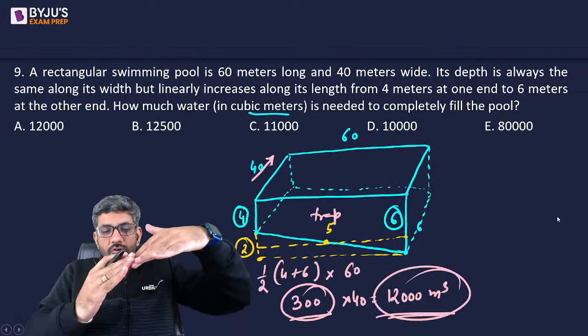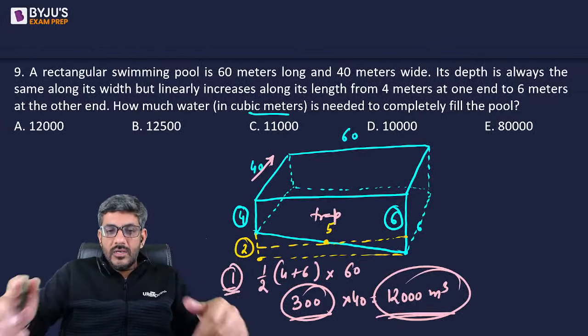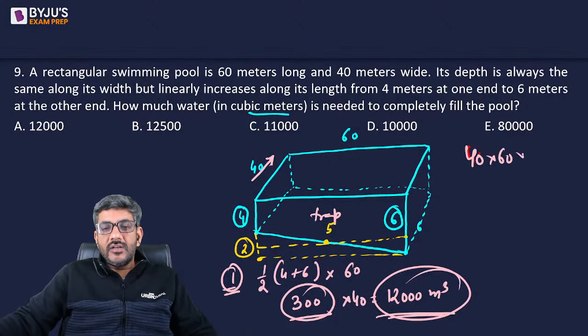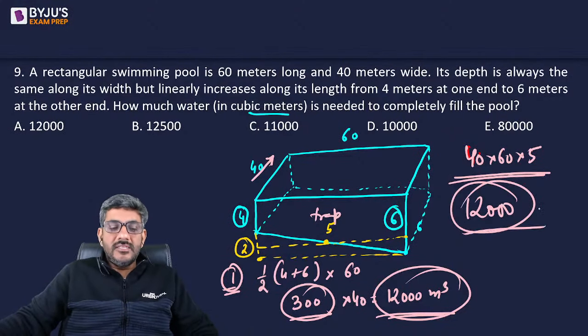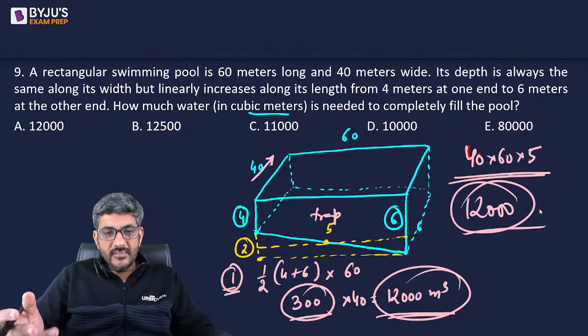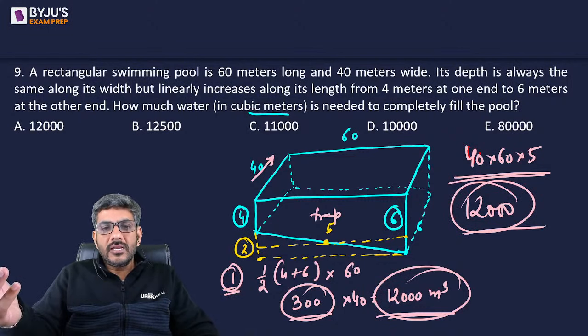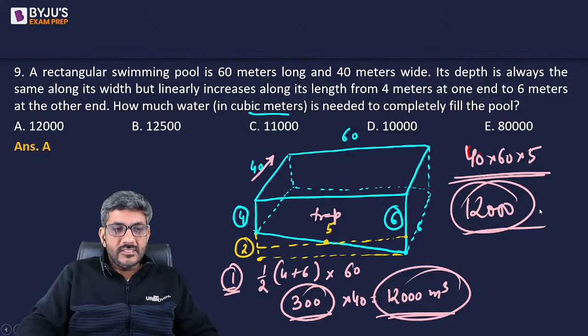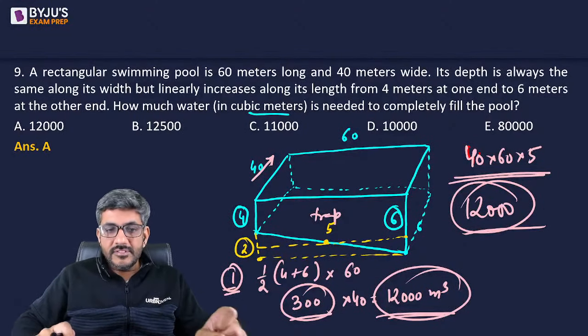हाँ जी, तो 4 और 6 है तो उसको 5 से करके इक्वल कर दिया. So now it's a cuboid of 40 by 60 by 5, which straight away gives you the answer as 12,000. I mean, this is just a way to visualize it, right? In one way, you can just look at it. अच्छा ठीक है, ये भी possible है. That way you can also do it. So the answer for this question is option A, which is 12,000.